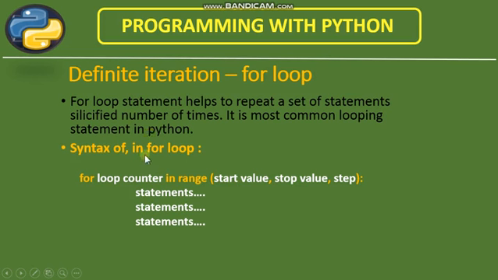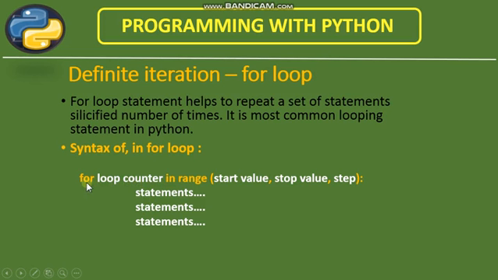Syntax, I have told you, is the method of using any particular statement in a program. So every command, every program, every statement has a specific syntax. The for loop has a syntax here. How will we be using this statement? For, and here in this white color it is loop counter. Loop counter is a variable that will keep track of the number of repetitions.